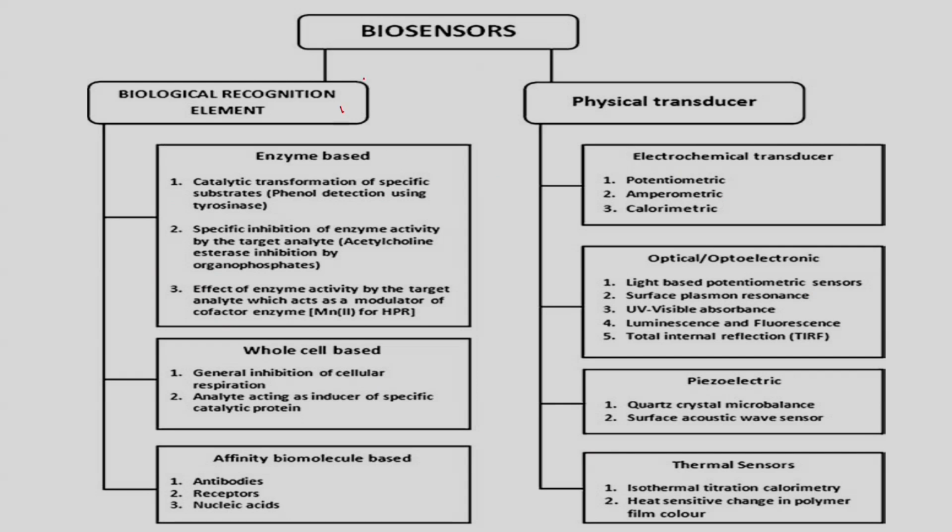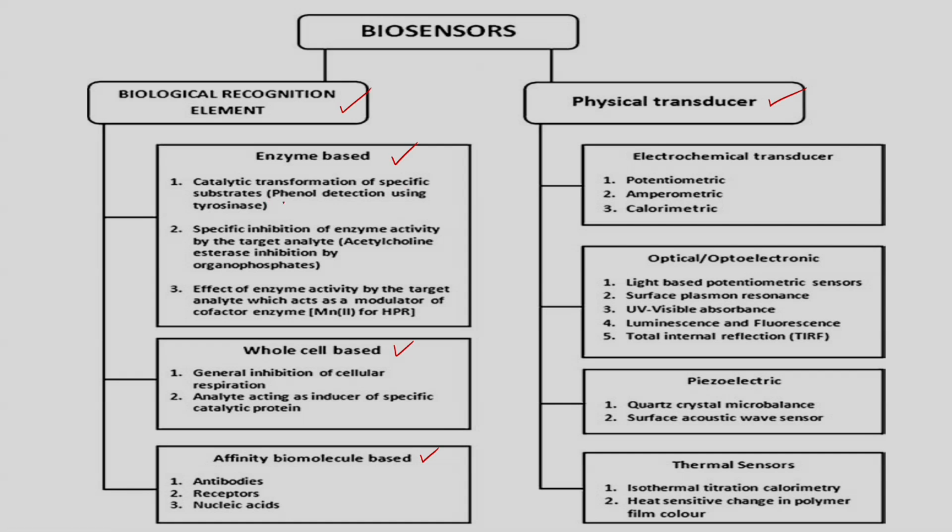So, we told there are two components, one is the biological recognition component, another one is the physical transducer. So, what are the various kinds of biological recognition element? One is enzyme based, another one is whole cell based, another one is affinity biomolecule based. The enzyme based one, what is the example? Catalytic transformation of specific substrates, right. So, in the presence of a catalyst, how the specific substrate, which is nothing but the analyte, gets transformed, right.